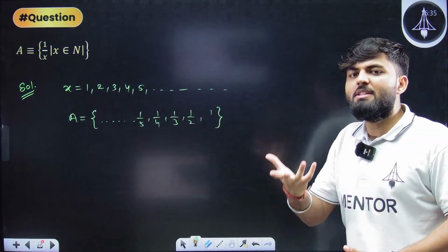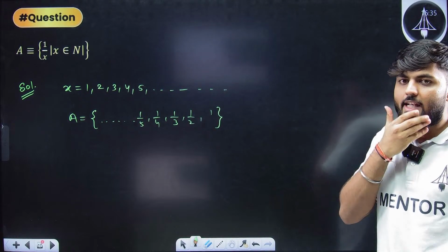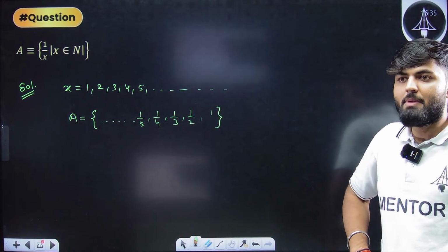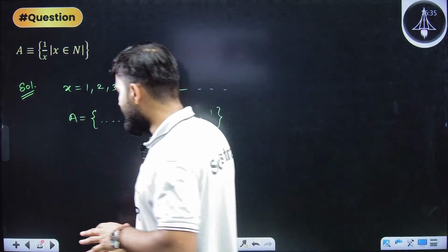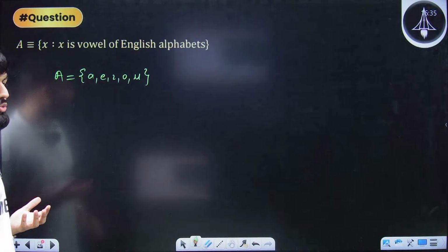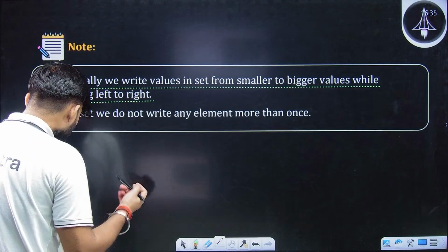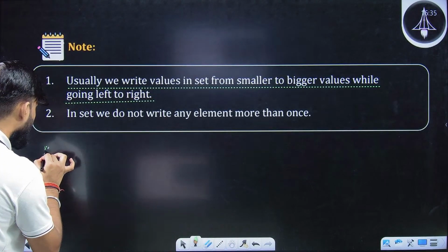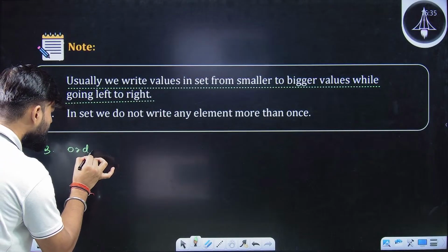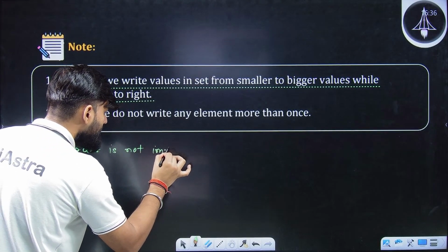Because people develop this feeling when they see books, they feel that okay, I will always have to write the elements in ascending order, else my marks will be deducted. No, it is not like that. So that's why I am clarifying everything, because I know that Kalam batch students have a habit of reading books also. Next. So I can say one thing. Order is not important. Order is not important in a set.